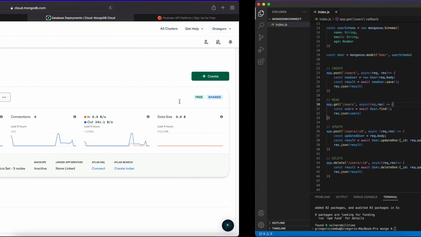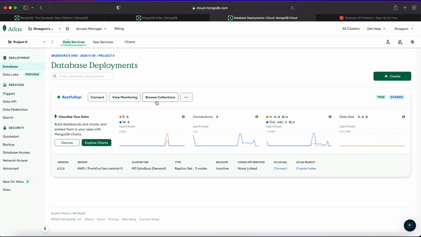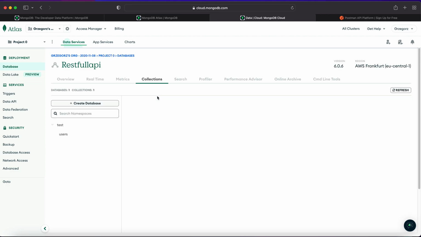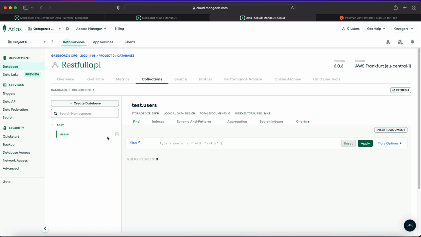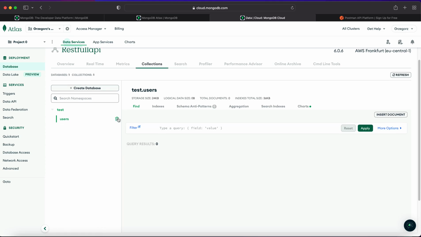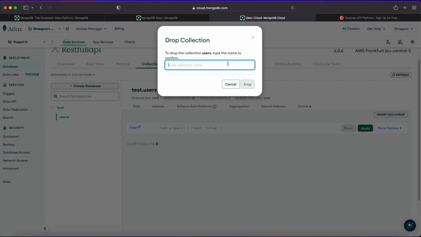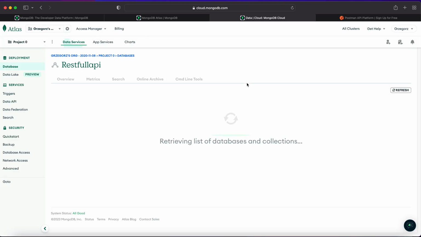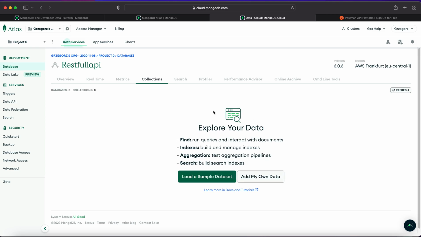Okay, we will go to our database, to our MongoDB site. We'll go to browsing collection, wait a few seconds, look if we have something. I've got an empty database, but I will also delete it. Wait a few seconds until the operation is done.